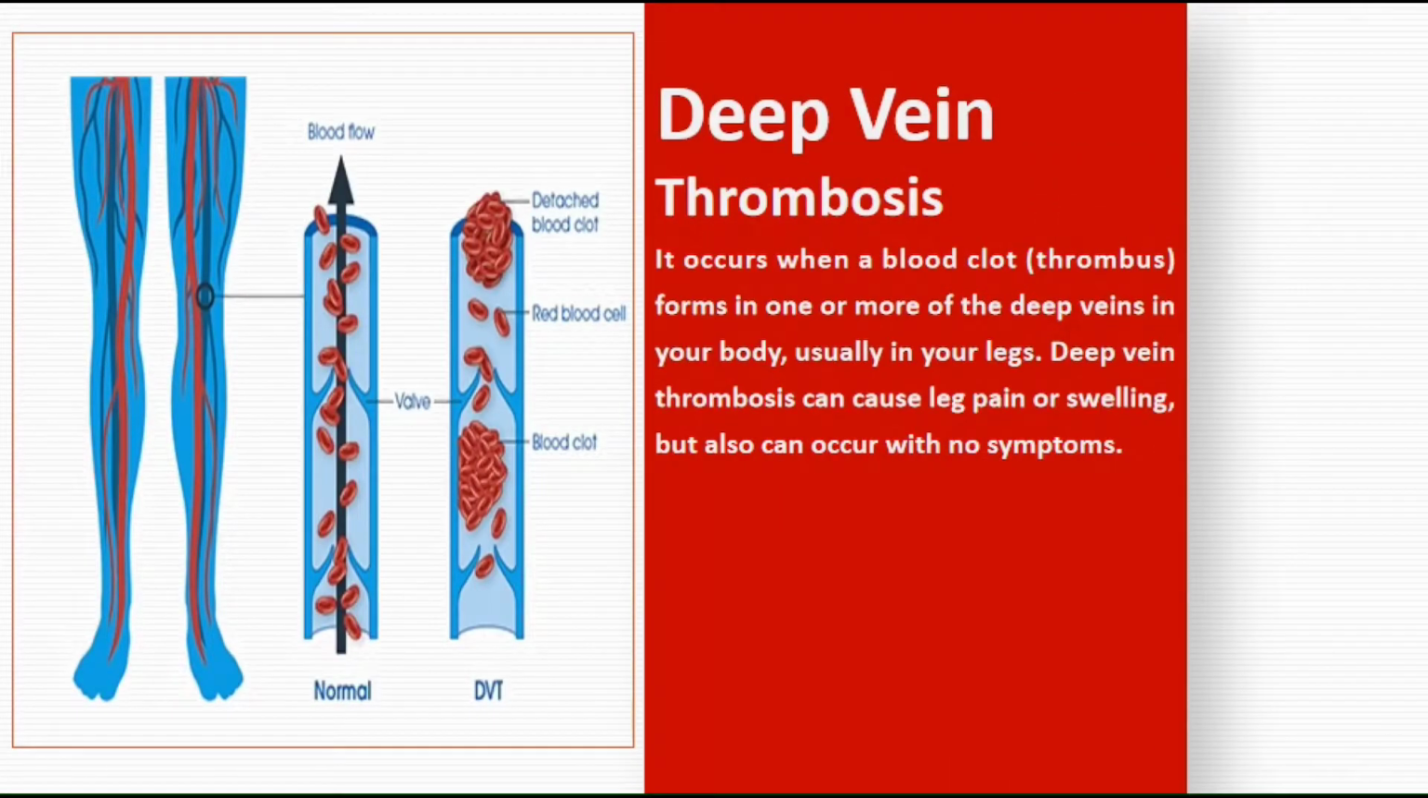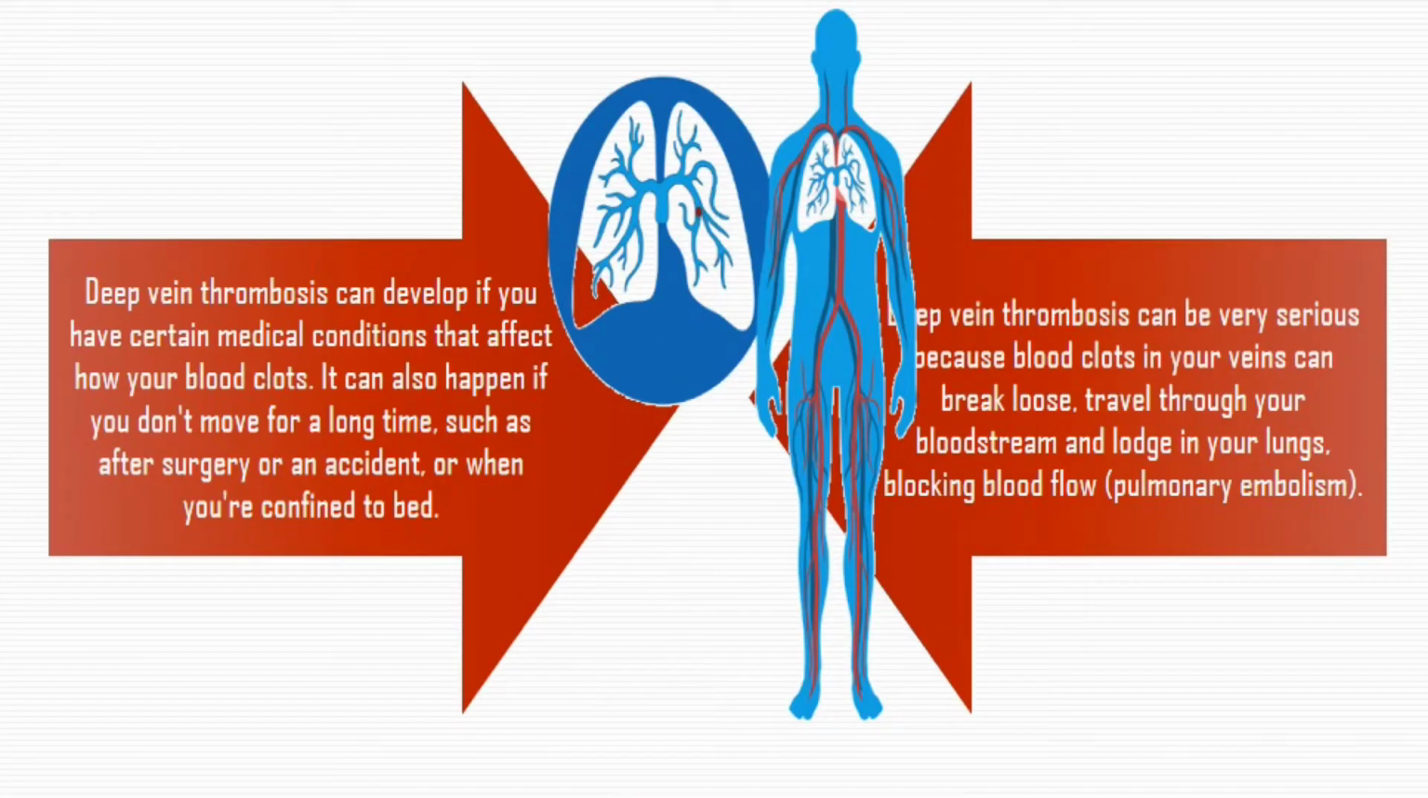Deep vein thrombosis occurs when a blood clot, also known as thrombus, forms in one or more of the deep veins in your body, usually in your legs. Deep vein thrombosis can cause leg pain or swelling but can also occur with no symptoms. Usually, DVT can develop if you have certain medical conditions that affect how your blood clots. It can also happen if you don't move for a long time, such as after surgery or an accident, or when you're on bed rest.